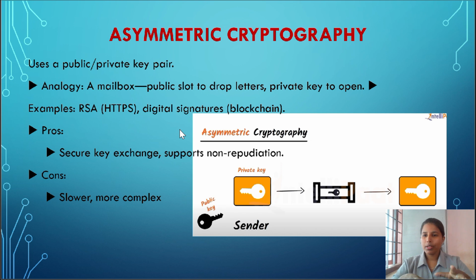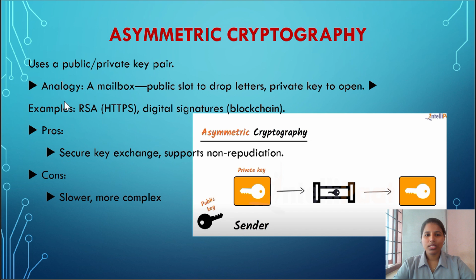Asymmetric cryptography also supports digital signatures. A sender can sign a message with their private key, and others can verify it using the sender's public key, ensuring authenticity. So that's asymmetric cryptography.